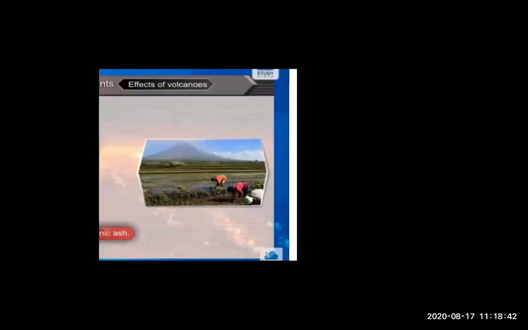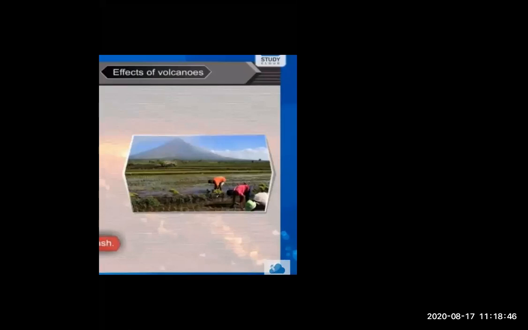Yes, this is what I told you before also. Yes, this is the same, loss of life and destruction of property. Yes, pollution. Because of the volcano, imbalance of the earth and imbalance of the environment is generated.